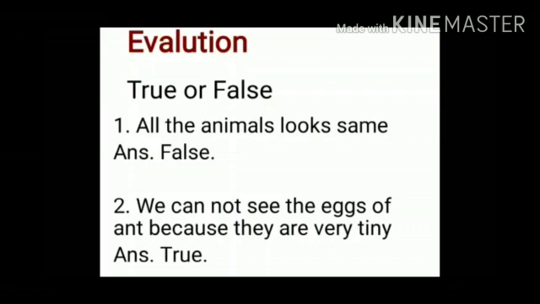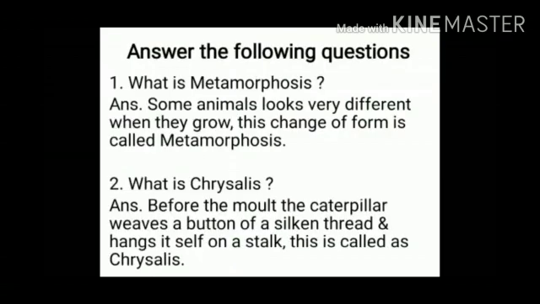Second: we cannot see the eggs of an ant because they are very tiny. The answer is true. Answer the following questions. What is metamorphosis? Answer: some animals look very different when they grow. This change of form is called metamorphosis.